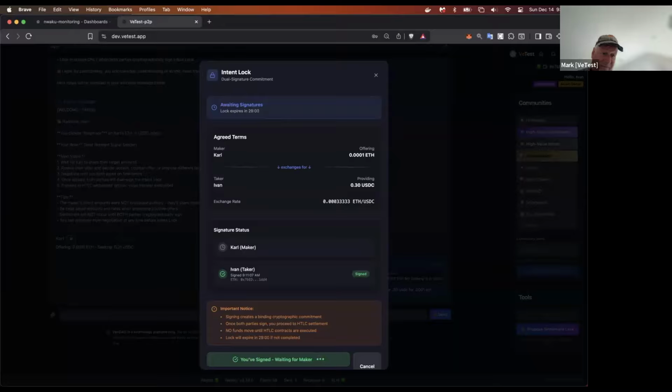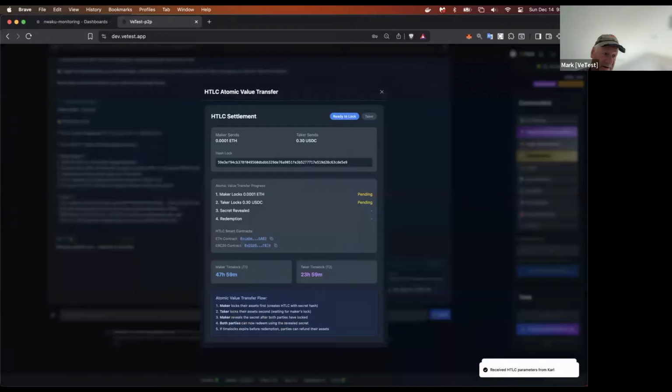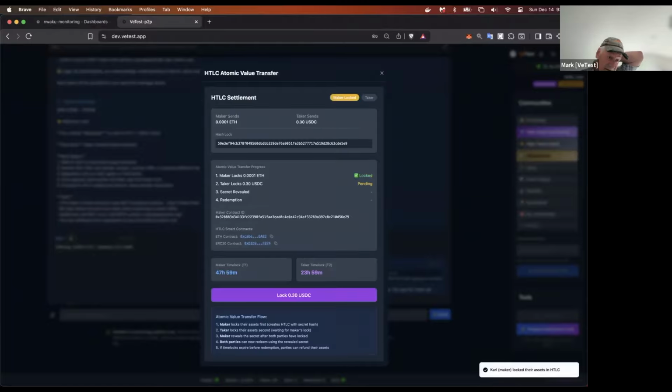Again, we see the private negotiation room here with the ephemeral name. And Carl is going to go ahead and confirm that. And now he's presented an opportunity to lock his ETH into the HTLC contract. We see neither party has done that yet. So Carl goes ahead and locks his assets into the contract, and he can confirm that. We see it processing now out on the network, and we see his Ethereum is locked into the contract.